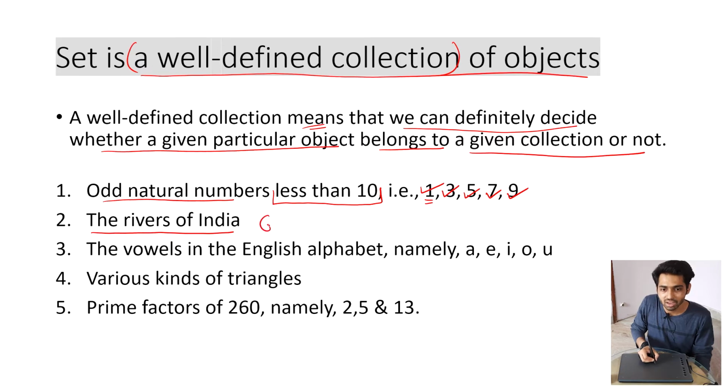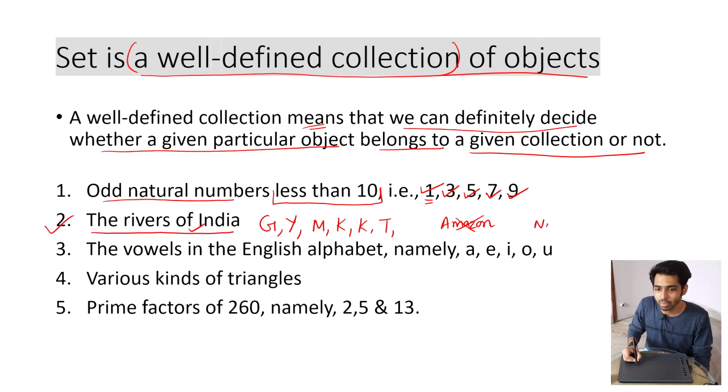Now let's take another example, collection of rivers of India. Now can we say Ganga can be part of this collection? Yes. Can we say Yamuna? It is also. Mahanadi, Krishna, Kaveri, Tapi, these all are part of this collection. But if I talk about Amazon River, the largest river in the world, is it part of this collection? I don't think so. Why? Because it is not part of India.